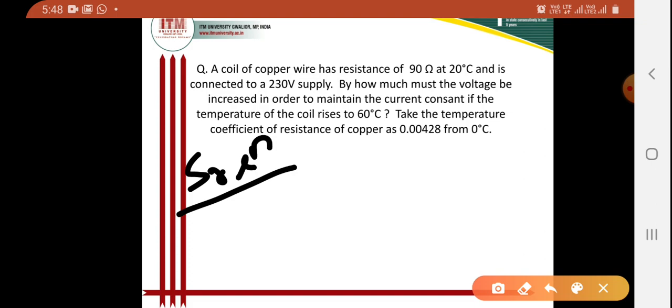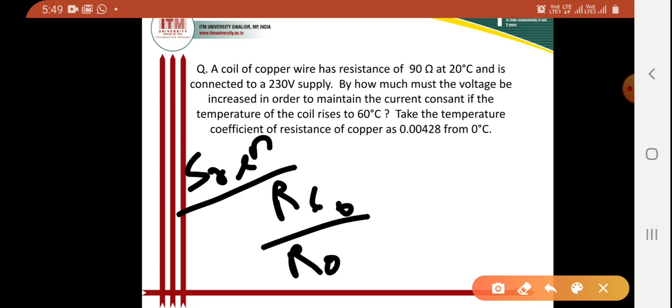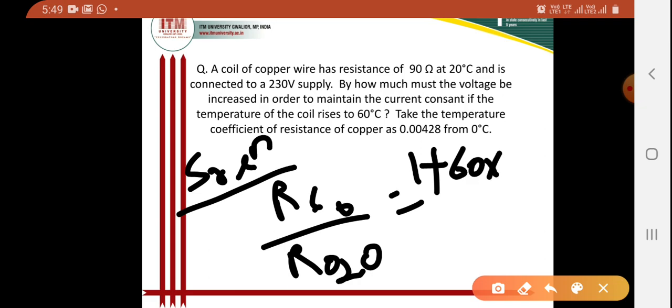As per our previous lectures, we know that R60 by R20 is 1 plus 60 into 0.00428.